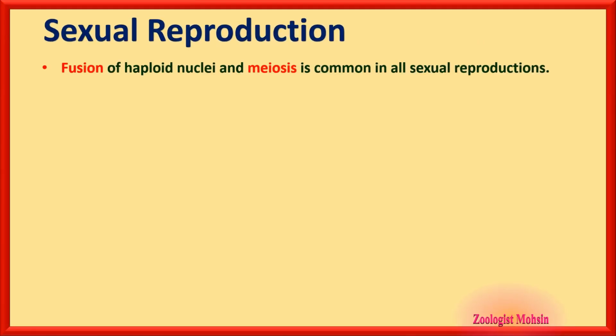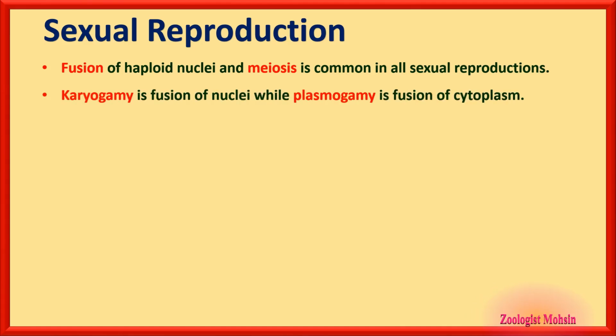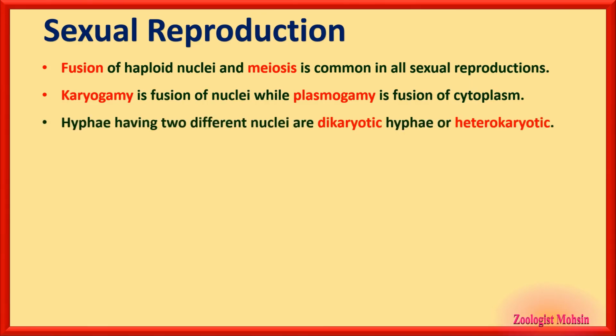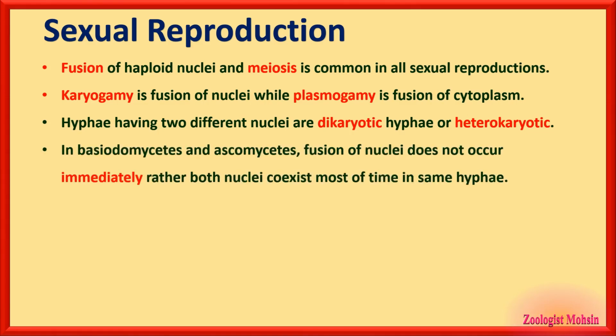Sexual reproduction. Fusion of haploid nuclei and meiosis is common in all sexual reproductions. That is the basic characteristics of sexual reproduction. Karyogamy is fusion of nuclei, while plasmogamy is fusion of cytoplasm of hyphae. Hyphae having two different nuclei at a time are dikaryotic or heterokaryotic. In basidiomycetes and ascomycetes, these two names are important to remember.